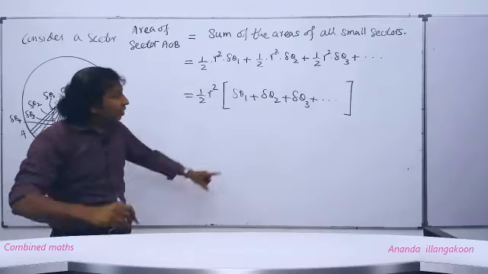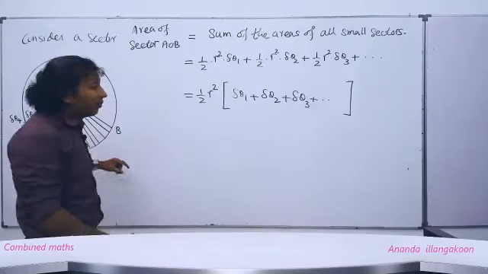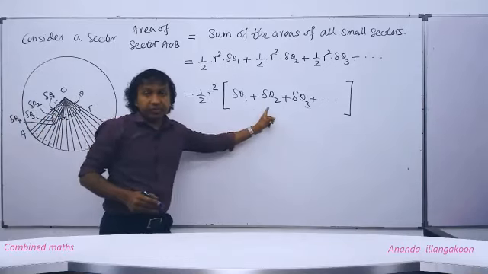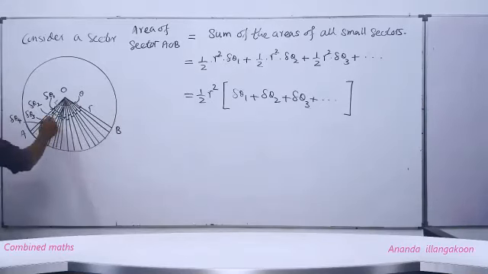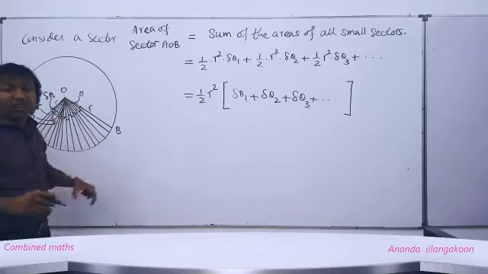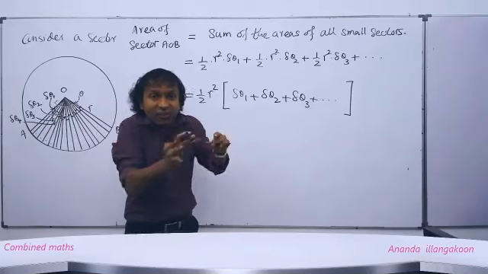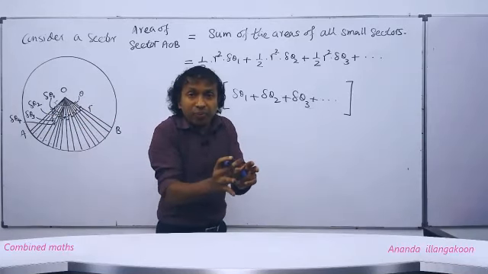Can you think what is the answer of this? People, now see here, delta theta 1 is this very small angle, delta theta 2 is a very small angle, this next angle is this, next angle is this, like that. All these angles we have to now add. The sum of all these angles only comes within the bracket. This plus this plus this and so on. Finally, they will add up to what? Finally, their sum will be equal to what? People, this theta. Why? That theta only we have broken into very small angles.